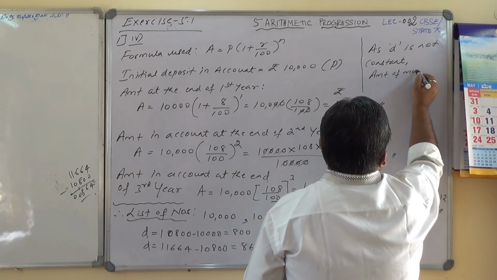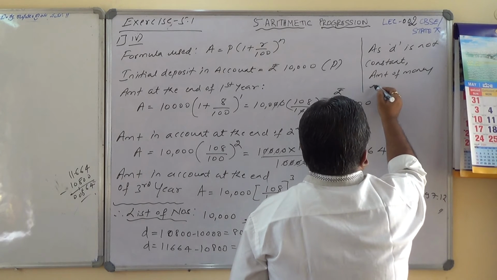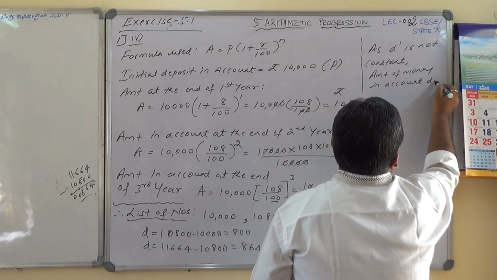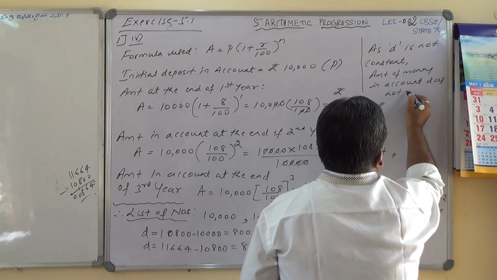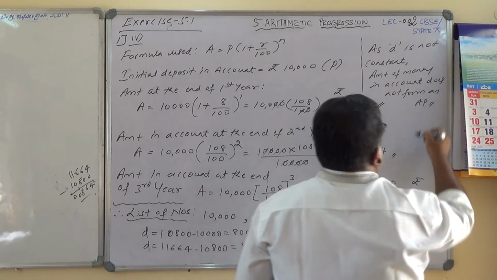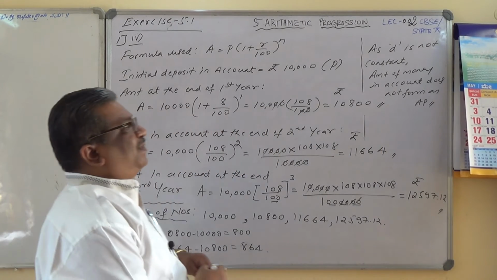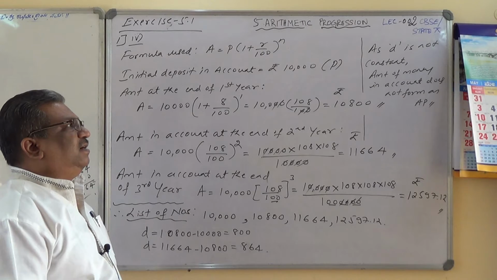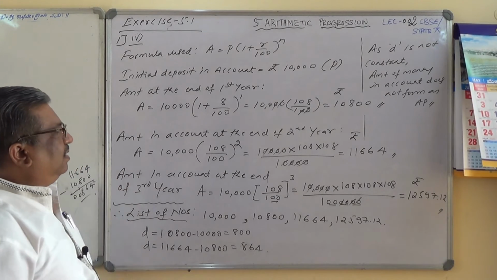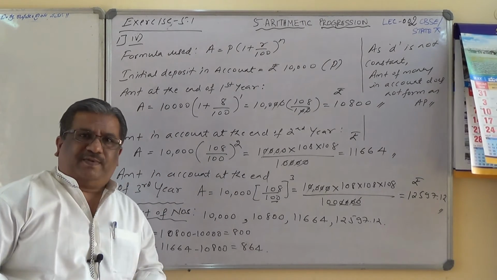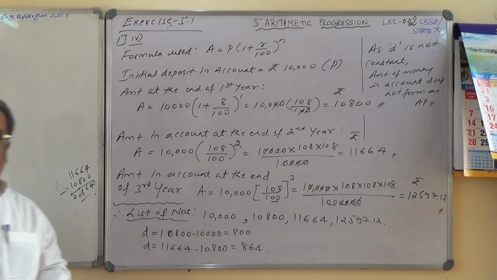amount of money in account does not form an AP, or the list of numbers represented by the amount of money in account at the end of every year does not form an AP. Is it clear? Use the compound interest formula, which is simpler to use, and you will be able to find out, isn't it? So note it down.